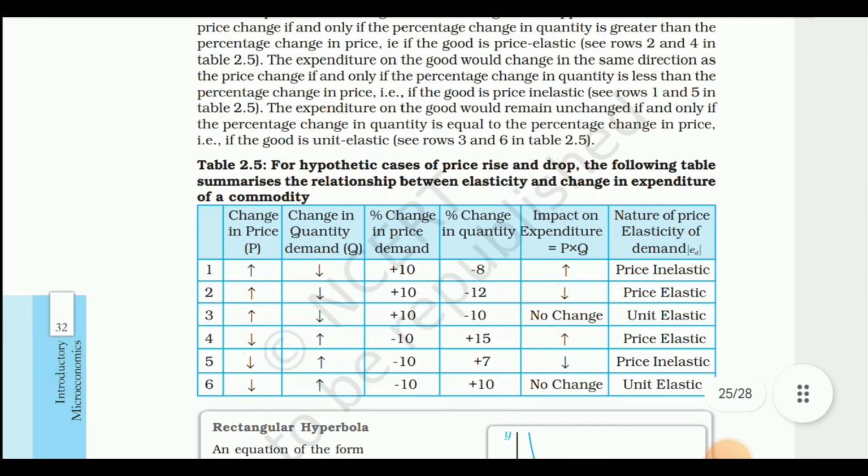The expenditure on the good would change in the same direction as the price change if and only if the percentage change in quantity is less than the percentage change in price. If the good is price inelastic, see rows 1 and 5. The expenditure on the good would remain unchanged with change in price if the good is unit elastic. See rows 3 and 6.